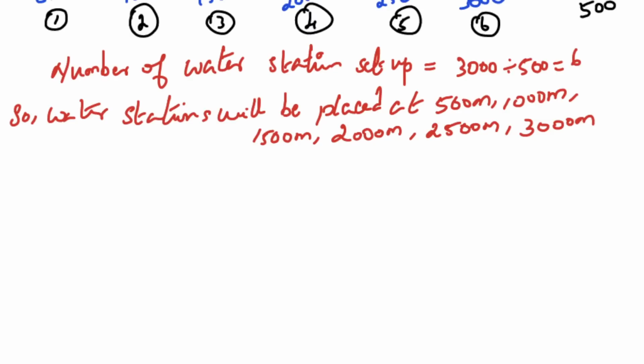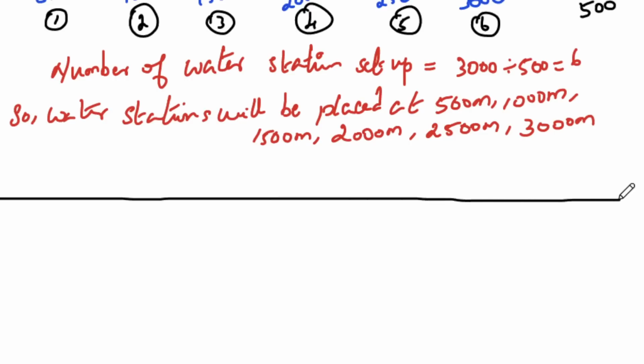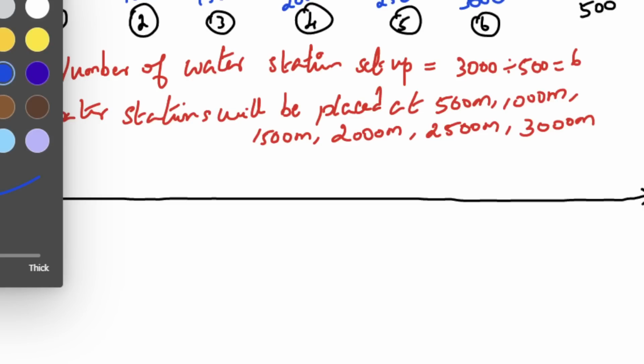So let me draw one number line. The number line is just for your example, students, to understand. But when you are doing it in your examination, do not use a number line. Just use the sentence which I framed. Okay, I am drawing the number line so that you can easily understand. So I'm going to use blue color.